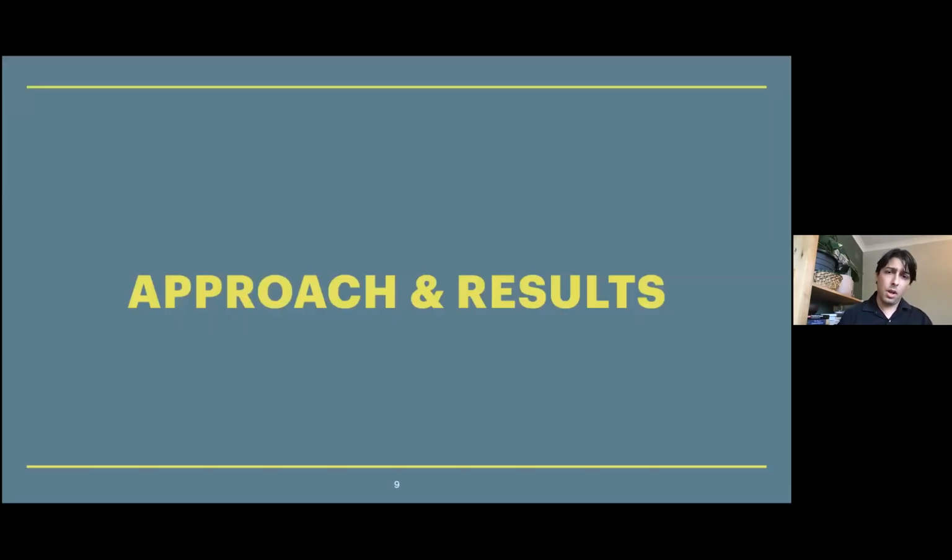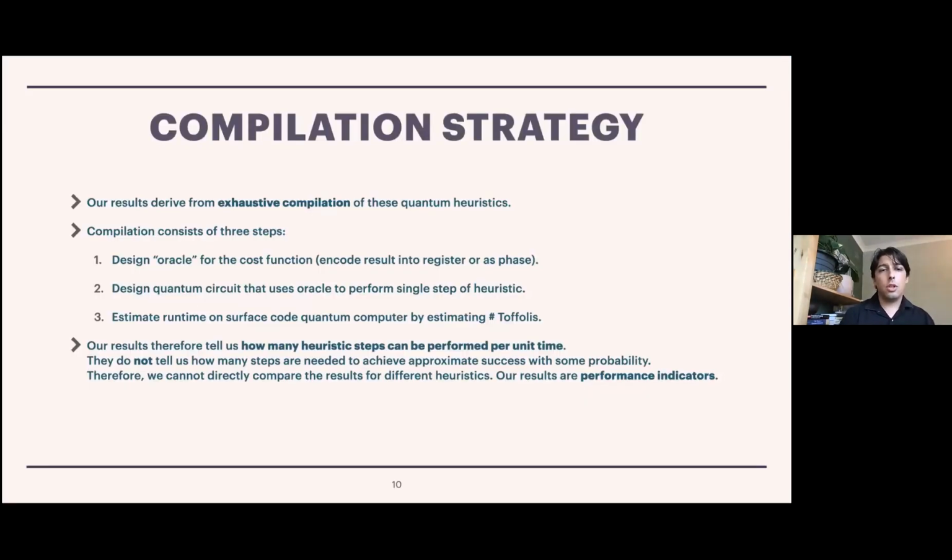Okay, so now that I've given the background, I want to explain our approach to the problem of figuring out how well a quantum computer would do combinatorial optimization and what our results ended up being. So as I said, what we do is we take these ideas that are existing in the literature and we spend 2 years, including a large part of our COVID lockdown, trying to compile these things into explicit quantum circuits.